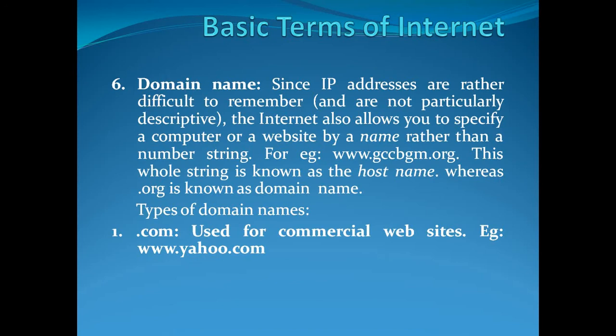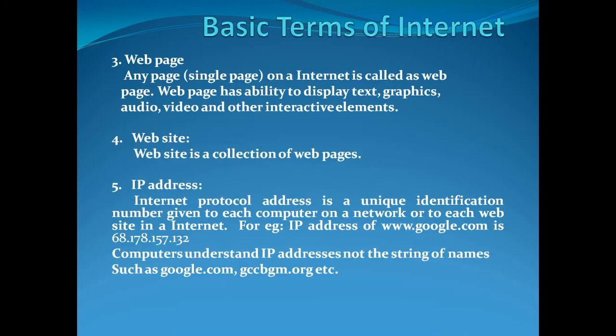We then have domain names. Domain names are available for human beings, because for us remembering numbers is quite difficult. If you look at these numbers, 68, 178, 157, 132, just given as an example, each and every website will have a different sequence of numbers. Each and every computer in a network will have a different sequence of numbers.